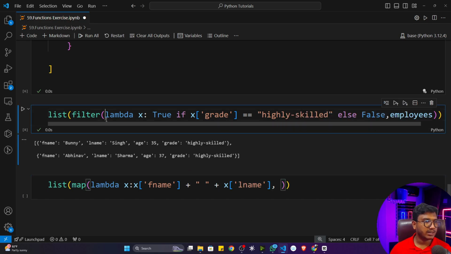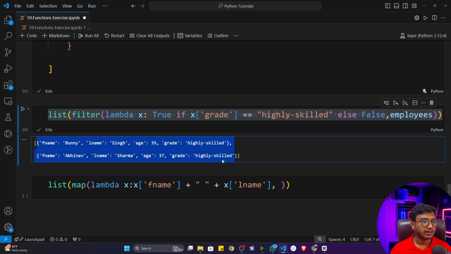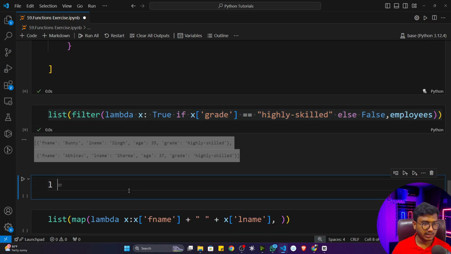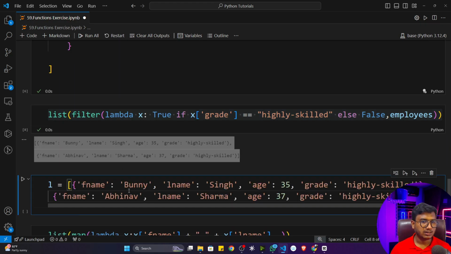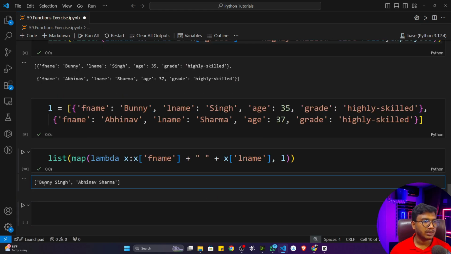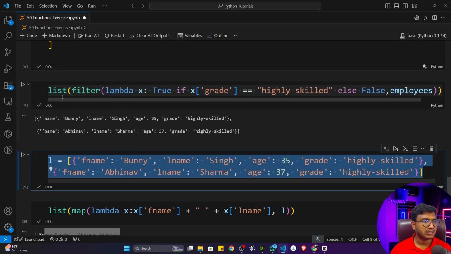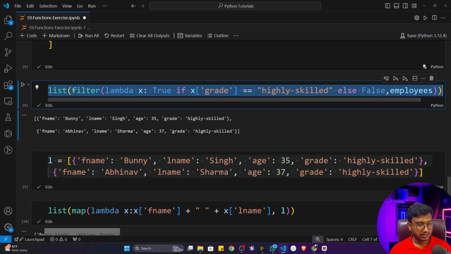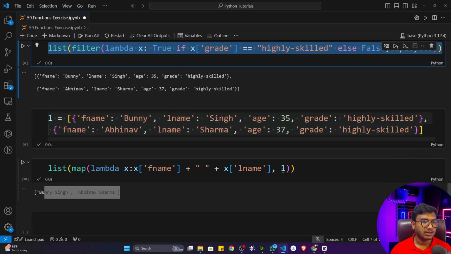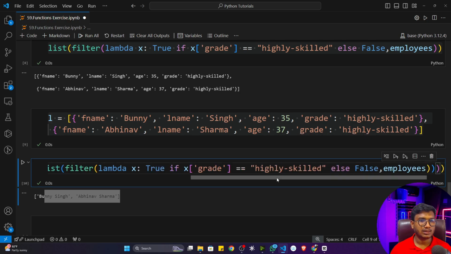And as the second parameter, I will give the entire filter I have written here. That means filter will give me this particular output. And see what will happen. If I take a list L and paste it here, now see if I pass the L here, it will give me the names. Instead of storing it, I'll just copy this entire statement and give it here.